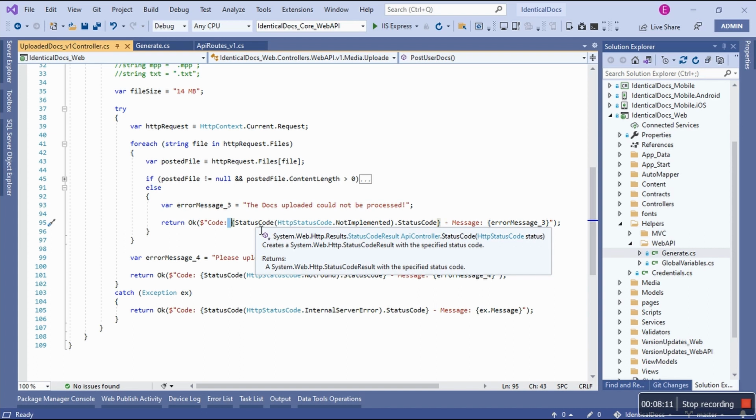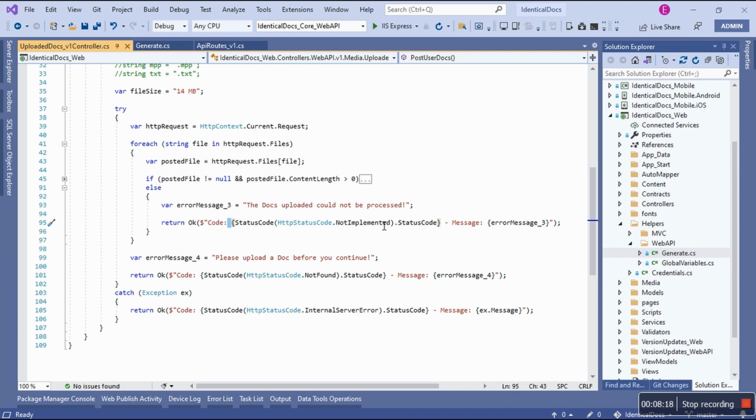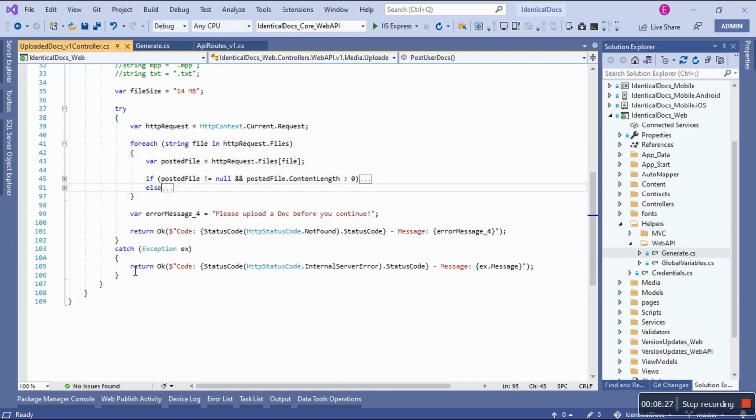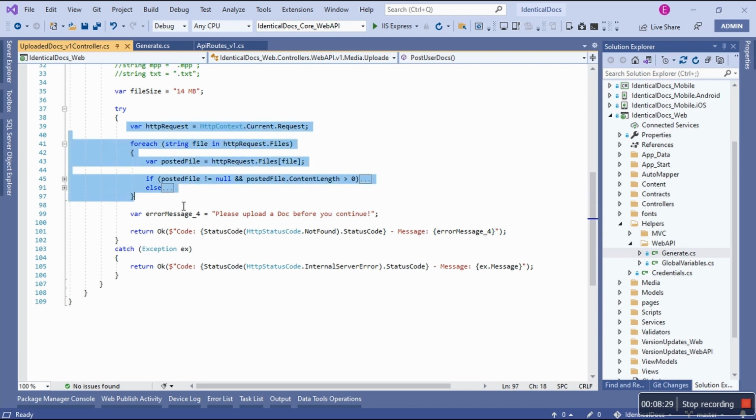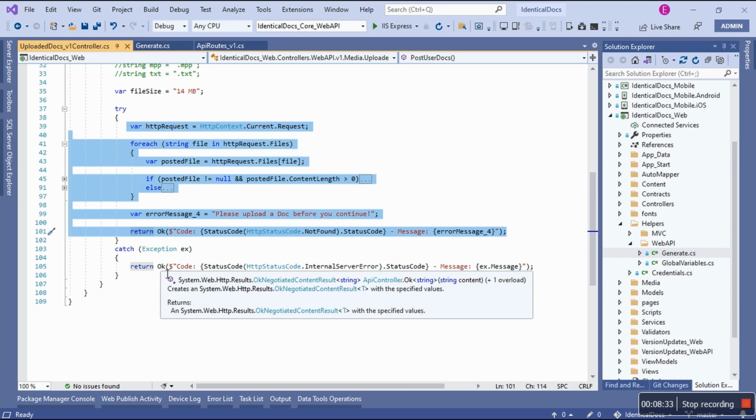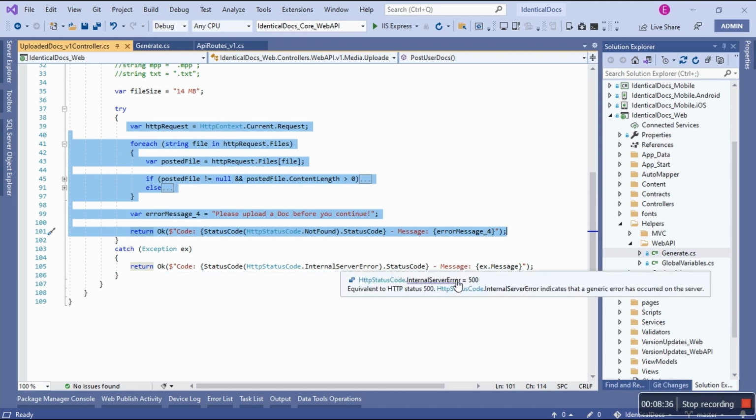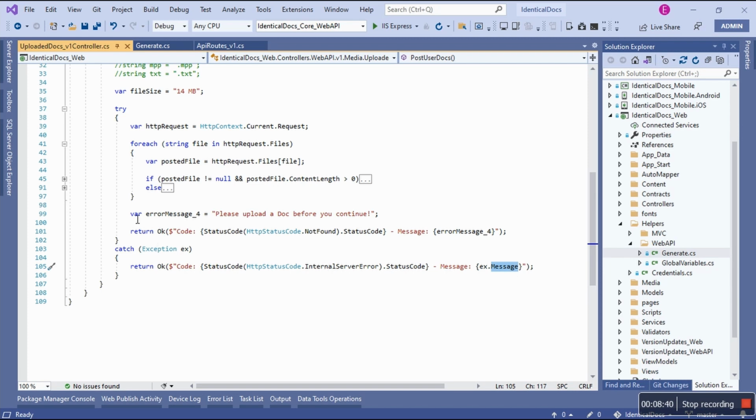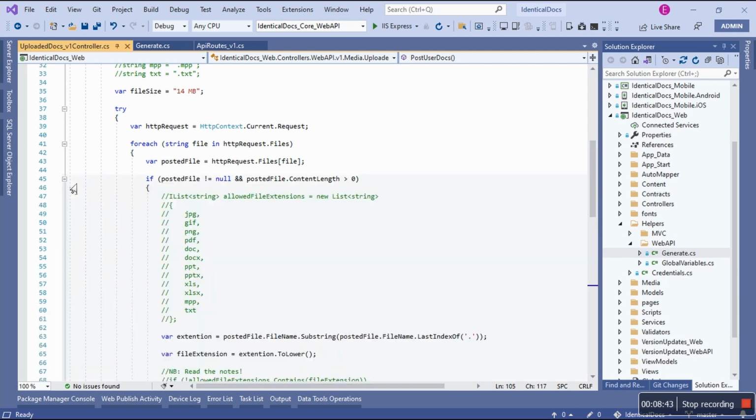Okay, so if the file is null or the content length is not greater than 0, I'm going to say, listen, this status code is going to be 501 with that error message, right? So it's not implemented. So I'm going to close this. By the way, in case none of this works, something went wrong, we're going to go to the catch block, right? Still return OK, and then this is 500 internal server error, and then the error message is going to be the message from the exception. Okay, so let's go back to the if statement.